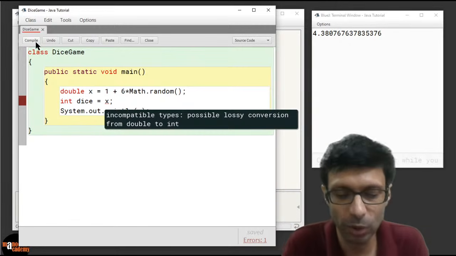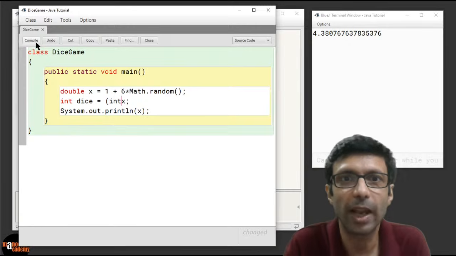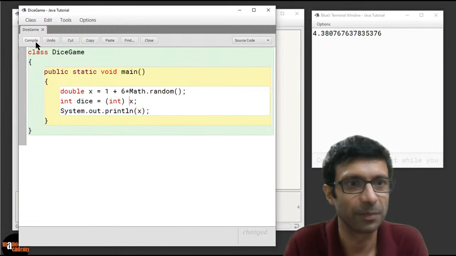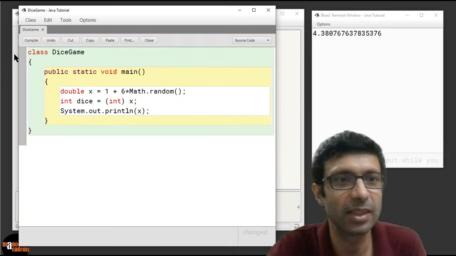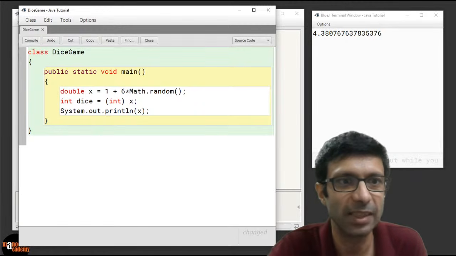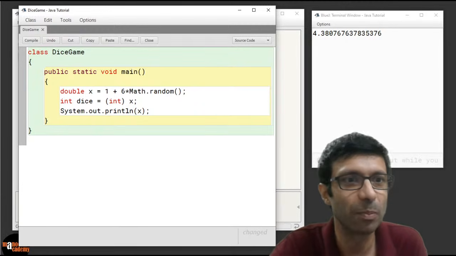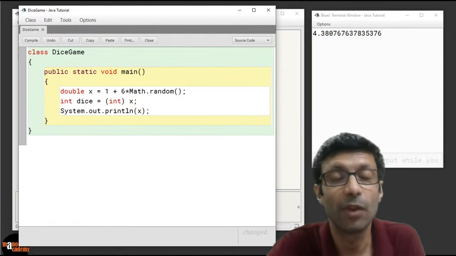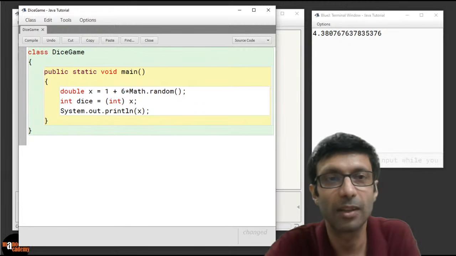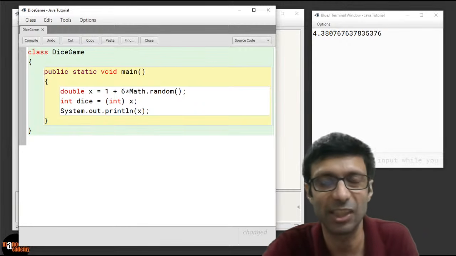Okay. So we're going to do some smart thing here. We're going to do type conversion, and we do that by writing int in front of x. Is that clear? Okay. So excellent. So we have written int dice equals int of x. So guys, please take a look here. This is called explicit conversion. As Sumangal is saying, this is explicit conversion here. We are converting the x. We are forcing it to convert the double, which is a decimal, into an integer.